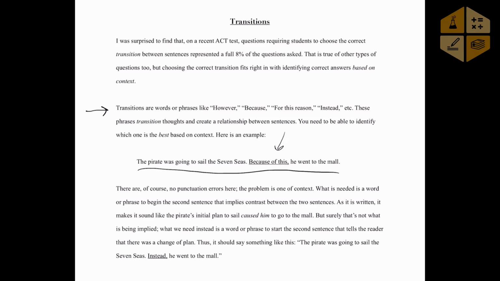Instead, what we need there is a transition, a word or a phrase that implies that this pirate changed his mind. So the pirate was going to sail the seven seas. Well, we don't want to say because of this. We need to say something else, which is going to be what you see right down here. Instead, he went to the mall.